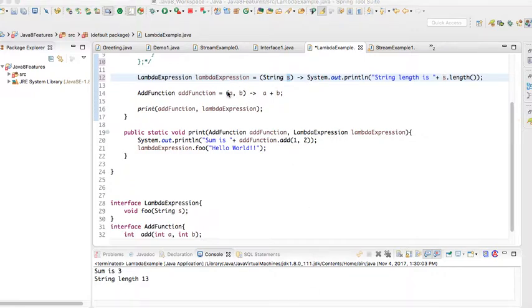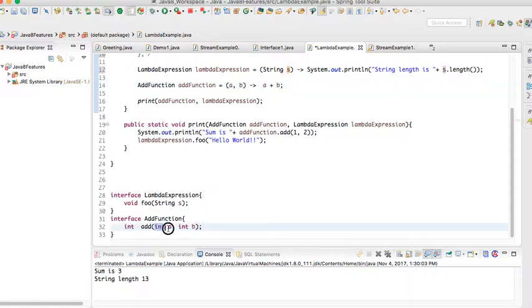In the same way, the second lambda expression takes two integer arguments, a and b, and I'm just returning the sum of these two numbers. This functional interface also has only one method. The method signature should satisfy the arguments which you are passing to the lambda expression.